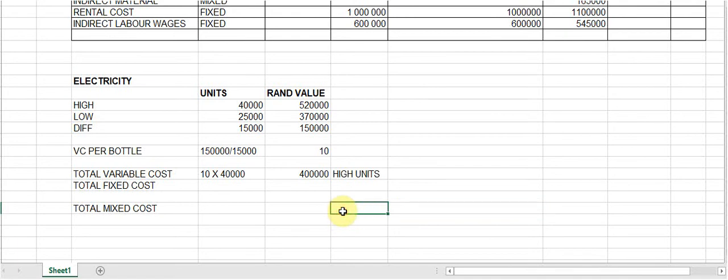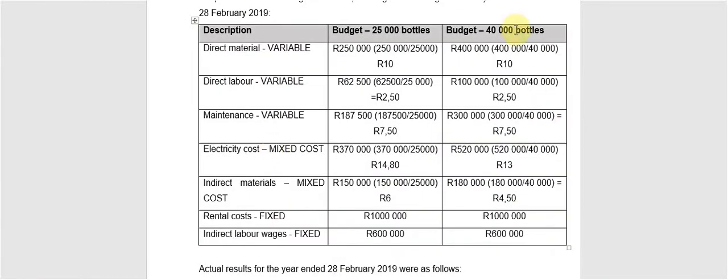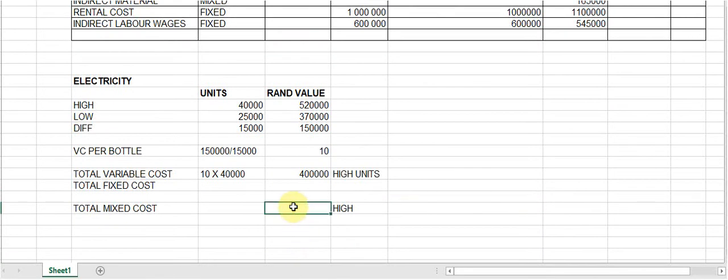What was the total mixed cost for the electricity? And again, we're going to look at the highest one. What was the highest total mixed cost for electricity? So electricity was given as a mixed cost. So I'm going to go back and say for electricity, the highest one was for 40,000 bottles. It was 520. So I'm going back to fill that out. So normally the total mixed cost is a figure that you simply read from the budgetary data that was given, and you choose to look at the highest one.